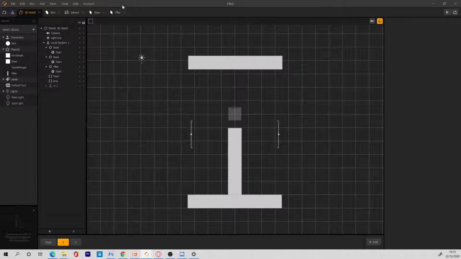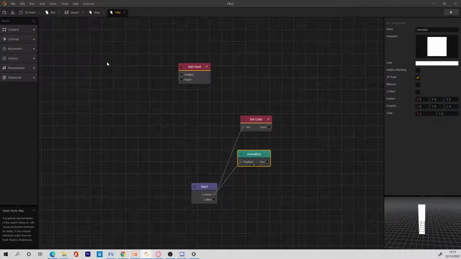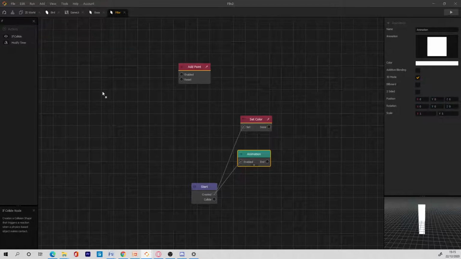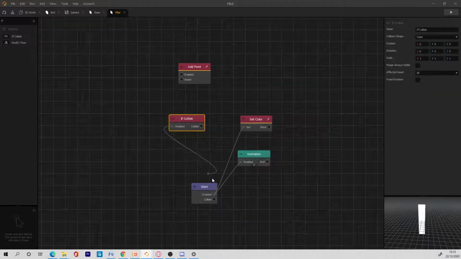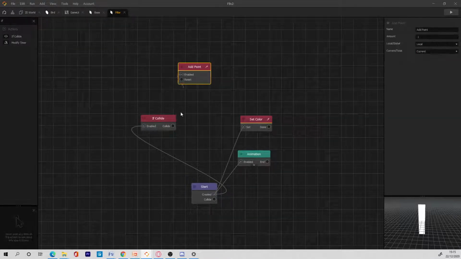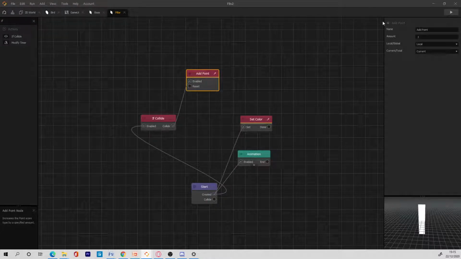So now I'm going to go to the pillar, and then I'm going to add an if collide node. I'm going to select this, and then I'm going to do if collide with character. I want you to add 1 point, right? Okay, add a local point, current point.